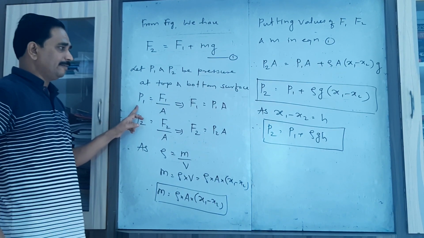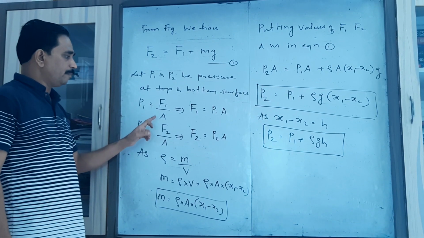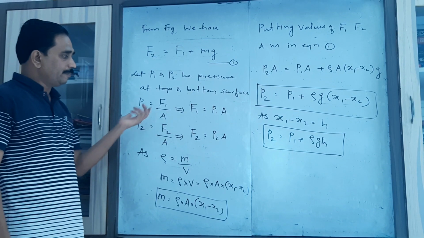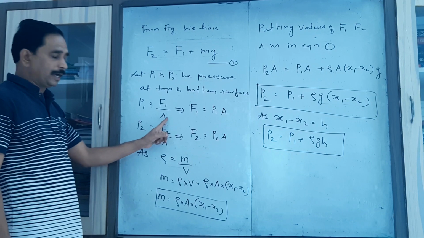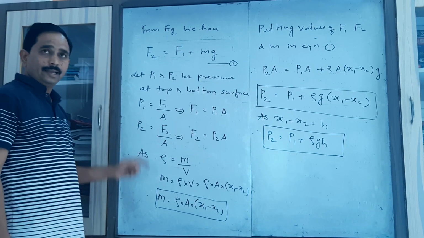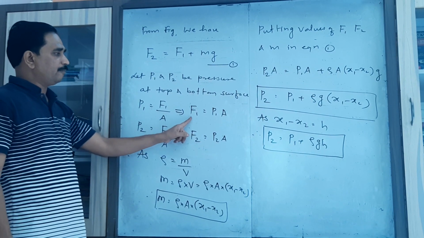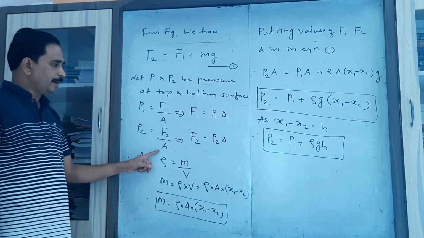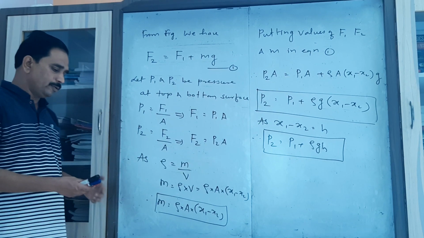So we can find the value of F1 by using the formula P1 equal to F1 by A, and P2 equal to F2 by A, because the base area is the same for the cylinder. That's why there is no need to write A1, A2. We write the common area A. So P1 equals F1 by A, which gives F1 equal to P1 into A. P2 equals F2 by A, which gives F2 equal to P2 into A.